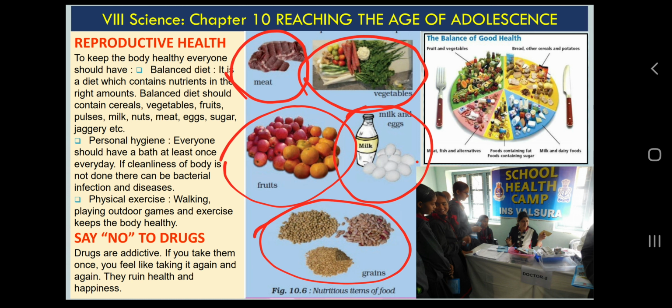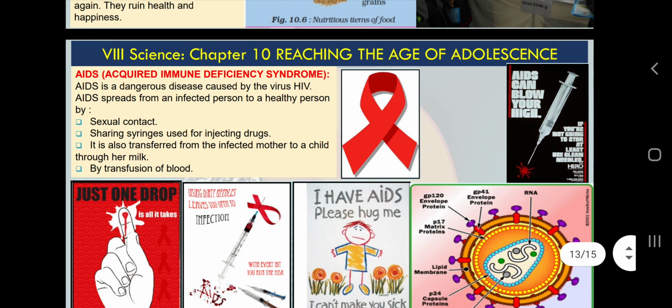And here you can see in our school and in many schools we have health camps every year or every 6 months, so that we can identify the problems in children if they have some nutritional deficiency, or we can guide them. If they have some doubts, the experts can guide them or suggest to them. Although we are all having the best according to us, the best food, the best exercise or best hygienic method, if there are some doubts, we can solve those doubts by talking and having discussion with experts.